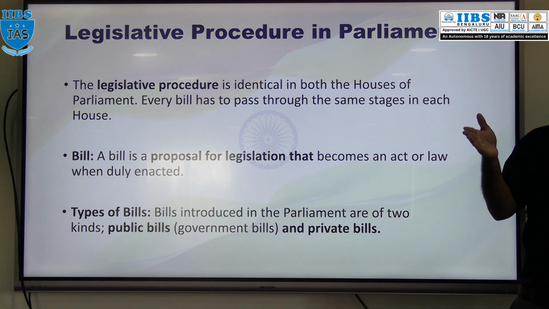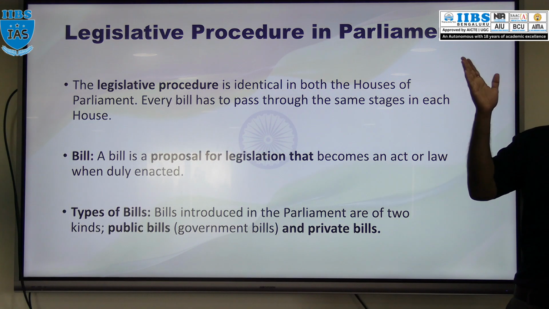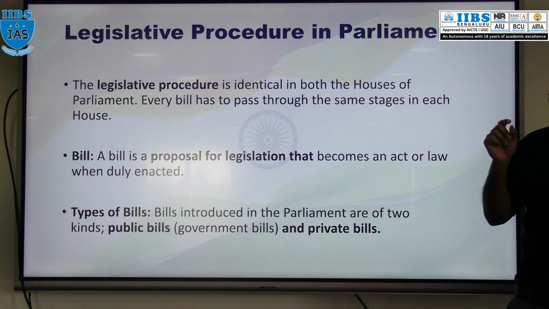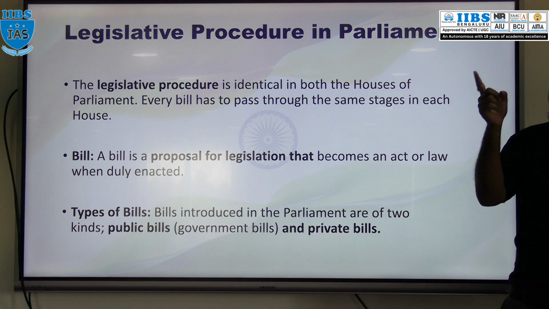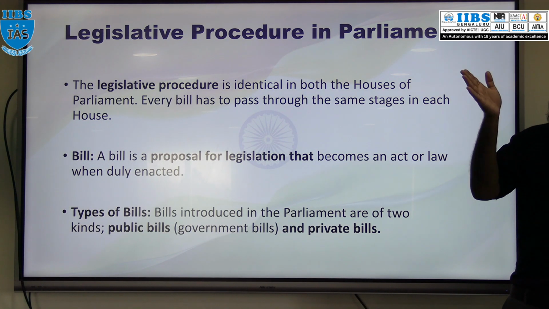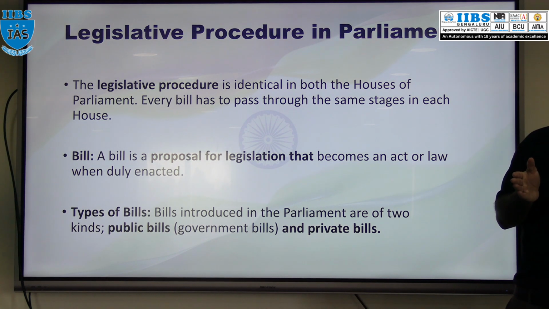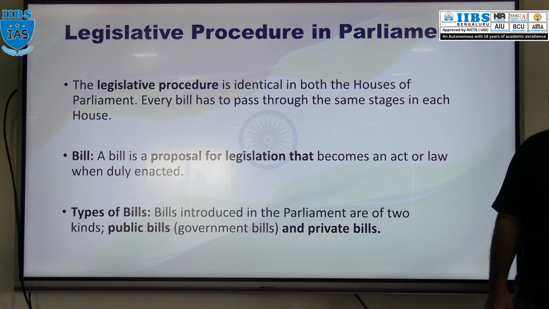Then the bill has to be passed by both the houses of the Parliament. Then the bill will be sent for the assent of the President. If the President gives assent, then that bill becomes an act. That means law will be made. You are understanding? First introduce the bill, then pass the bill by both the houses of the Parliament, then send that bill to the assent of the President. So this is the procedure.